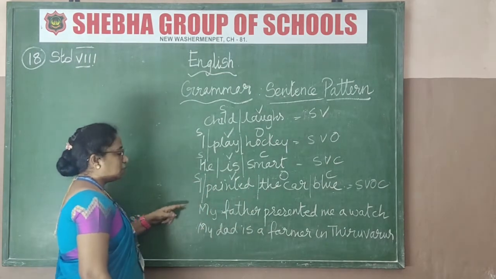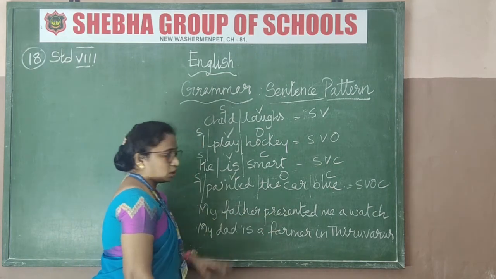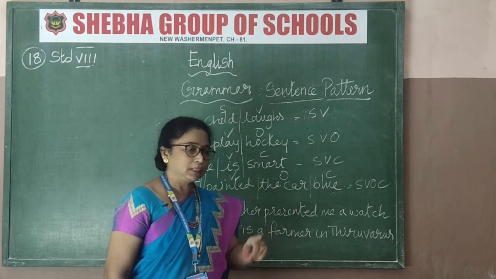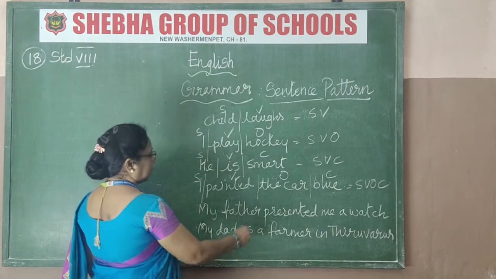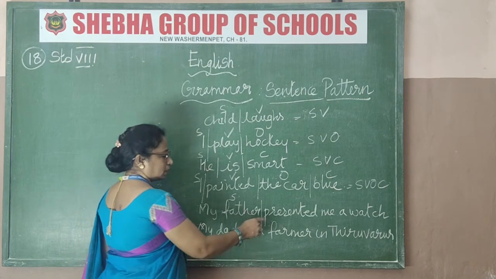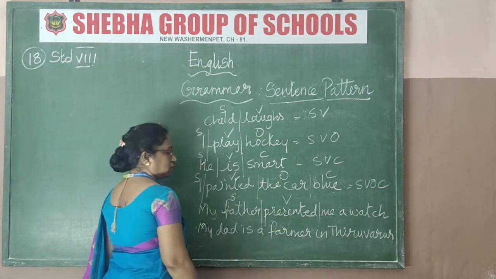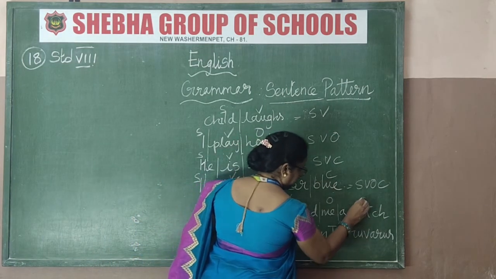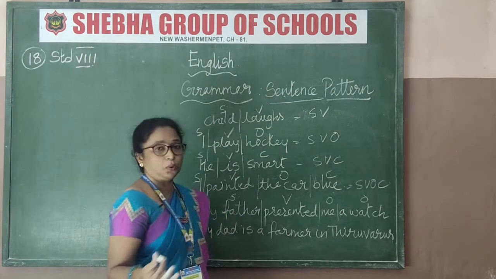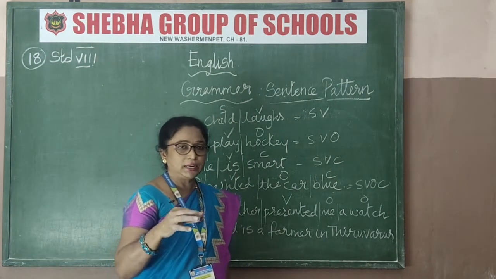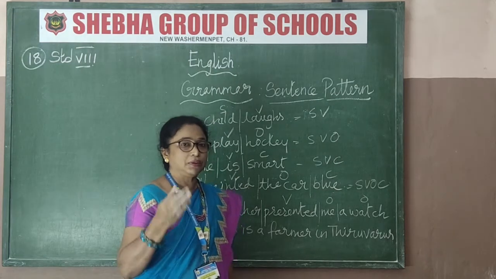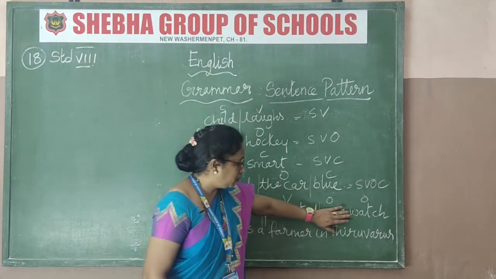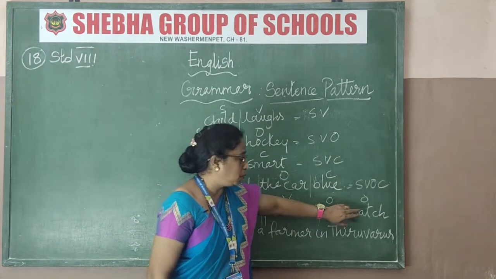So next we are coming to, my father presented me a watch. Then after that I told you about IODO, isn't it? IODO, indirect object, direct object. For that how are we going to see that? My father is the subject, presented is the verb. Now see, here there are two objects. This is one object, this also is an object. Okay, two objects. We cannot put OO. You have to finalize and definitely tell which is the first object and second object. My father presented. What did he present you with? He presented you with the watch.